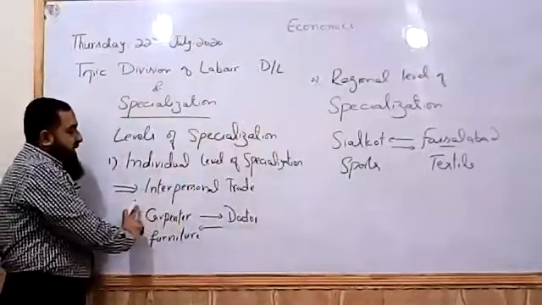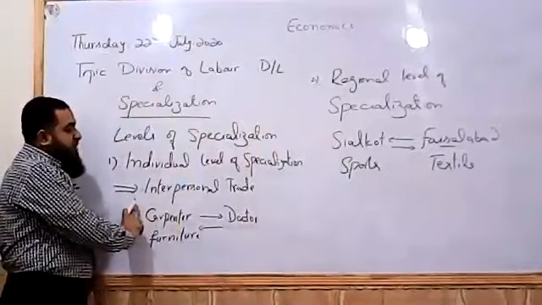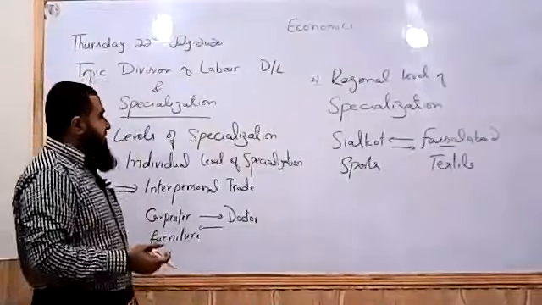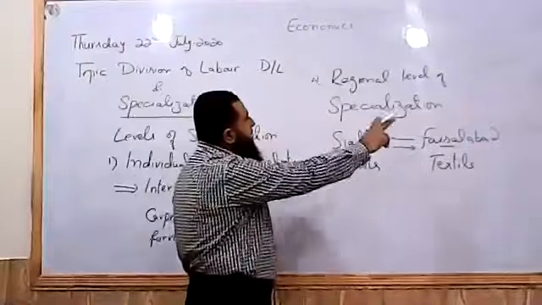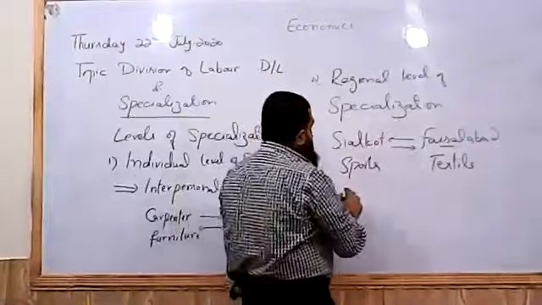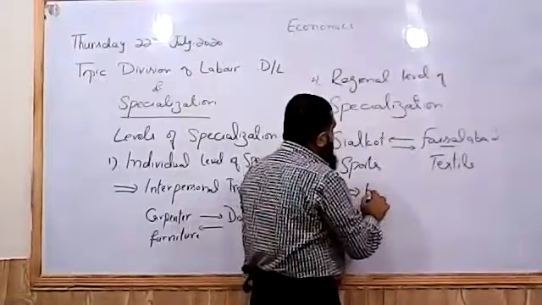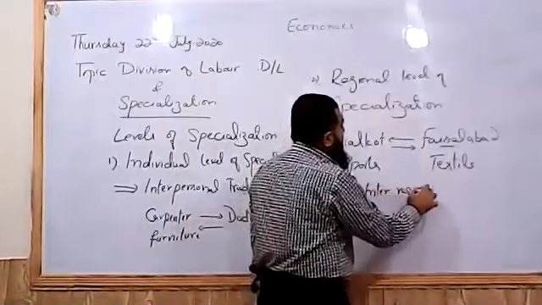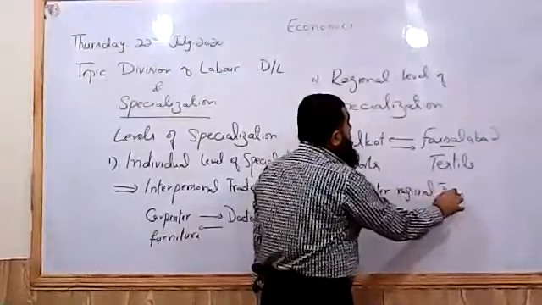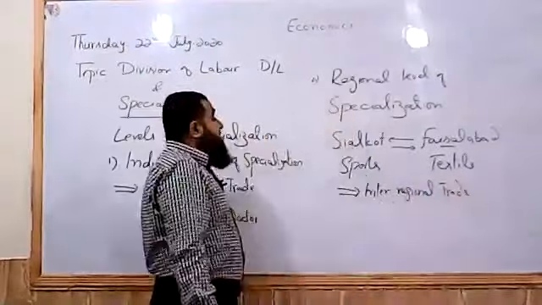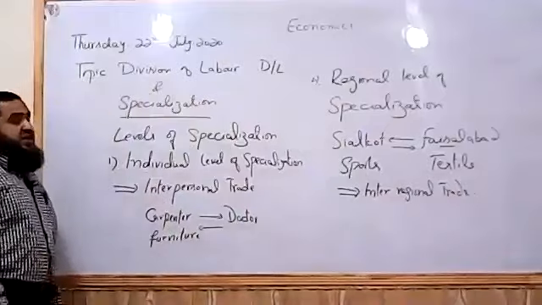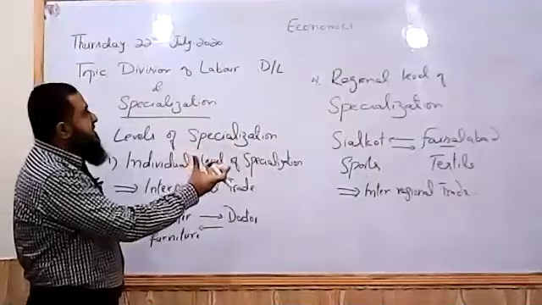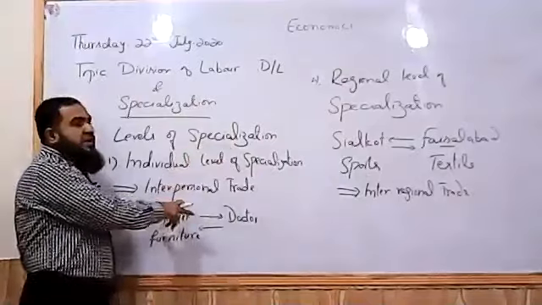Now the volume of trade, look here. Here we had the interpersonal trade. The volume of trade was very, very small. It was not creating too many trading activities. But once we find a regional level of specialization, it will promote inter-regional trade. Now the volume of trade will be quite higher than the interpersonal trade. Now two regions are involved, and this regional specialization is based upon the individual specialization.